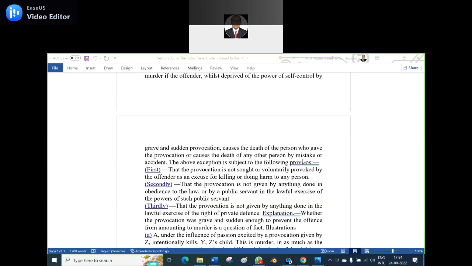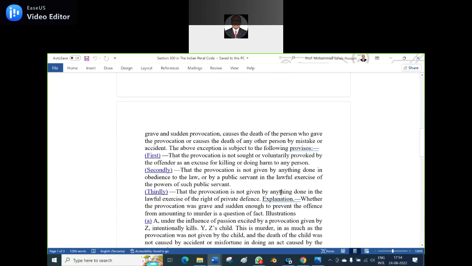Is it clear? Yes, sir. Number 2, that the provocation is not given by anything done in obedience to the law or by a public servant in the lawful exercise of the powers of such public servant. A public servant, you cannot stop him from his duties. If you stop him and say this is a provocation, no, you are not supposed to do such a thing. And you cannot say it's a provocation.